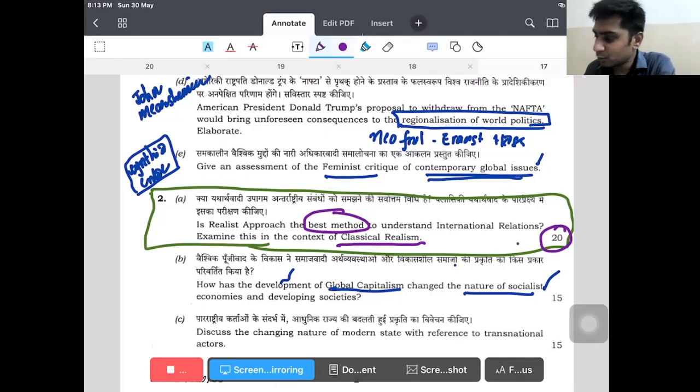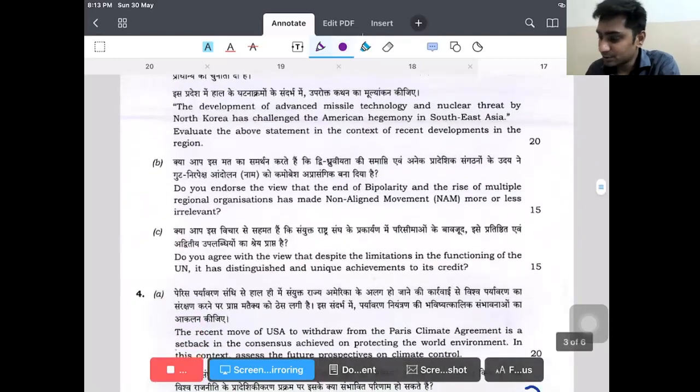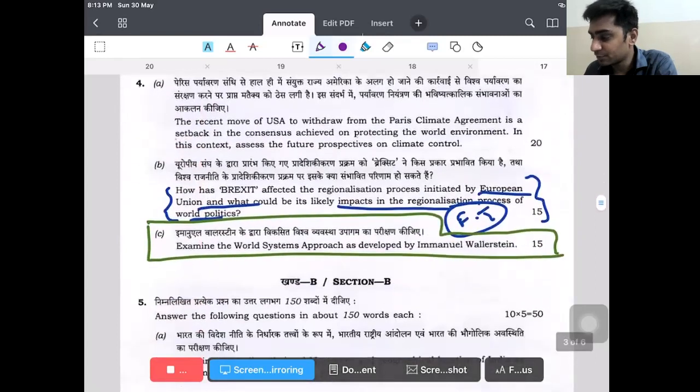So this is a very good question. This is a very dynamic point which requires our application. That is what I said. How has the development of global capitalism changed the nature of socialist economies and developing countries? Absolutely. From the Marxist perspective, you can write the answer again, 15 marker. So every question is in the same way, and there is a direct question, 15 marker.